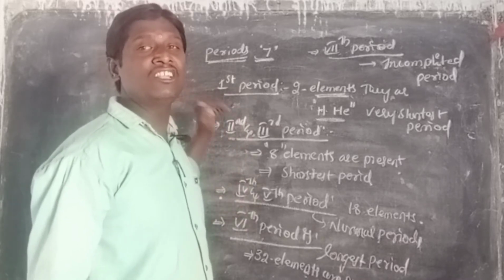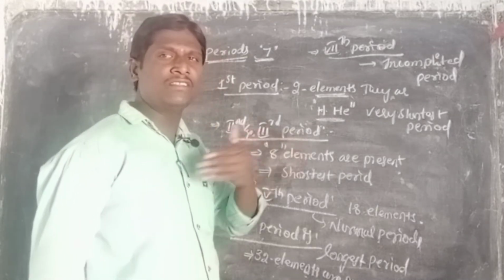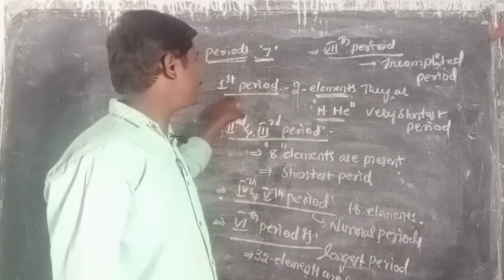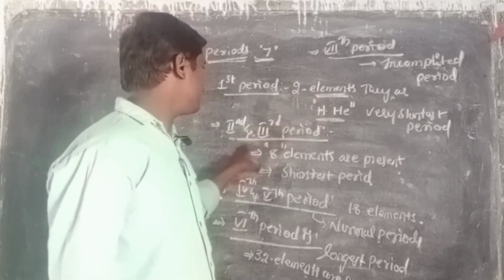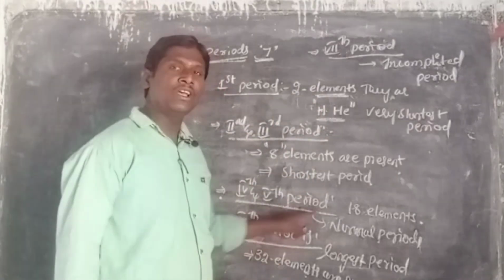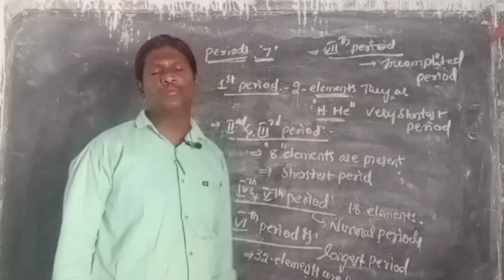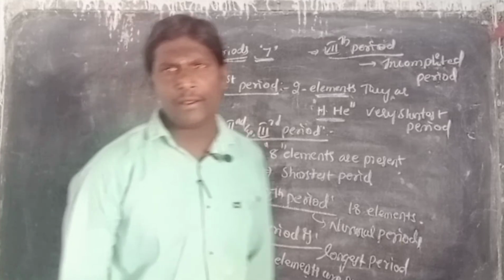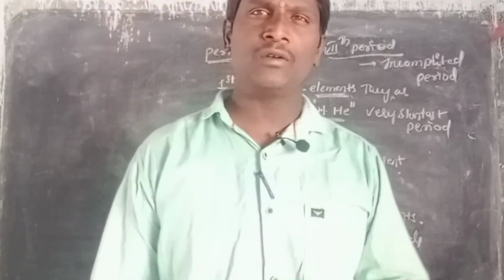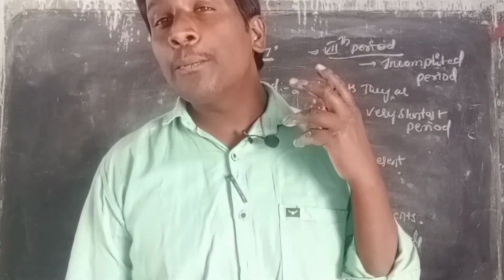The periods are arranged horizontally in rows. The first period has 2 elements, the second and third periods have 8 elements, the fourth and fifth have 18 elements, the sixth period has 32 elements, and the seventh period is an incomplete period. This is the complete information about the periods.